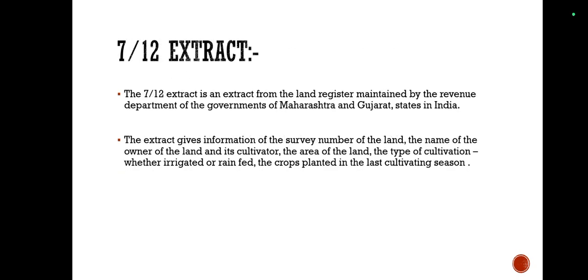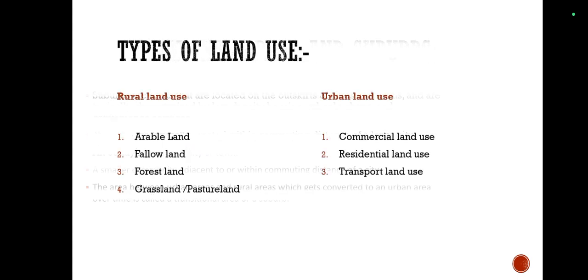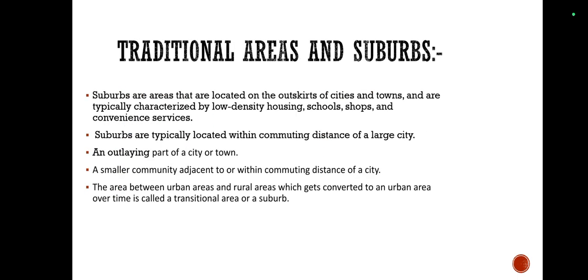Next is the 7 by 12 extract. But before moving on to the 7 by 12 extract, one more important concept under traditional areas and suburbs is planned cities. What are planned cities? After the Industrial Revolution, urbanization occurred on a large scale throughout the world. Since this urbanization was not well planned, cities began to grow in a haphazard manner. Because of employment opportunities there, a large-scale migration to cities occurred.